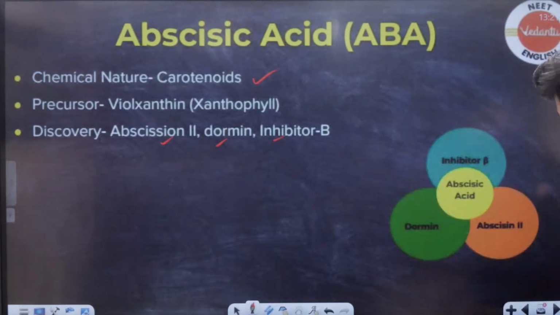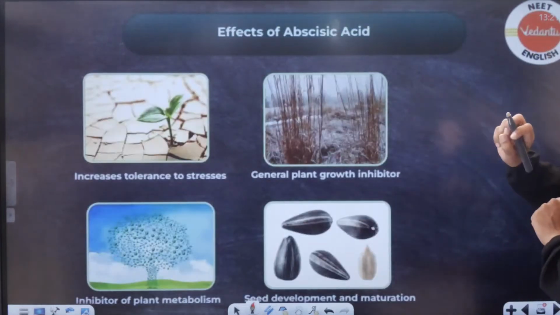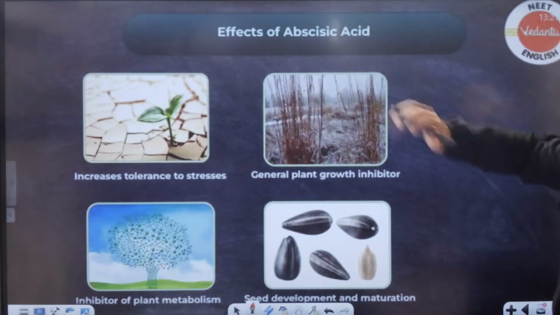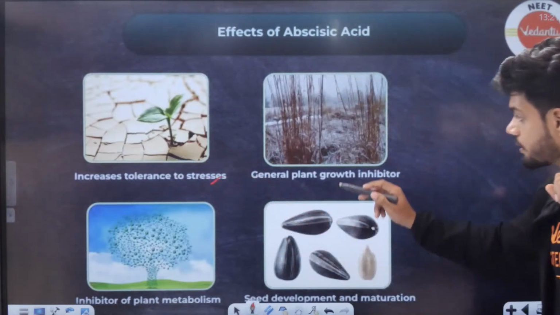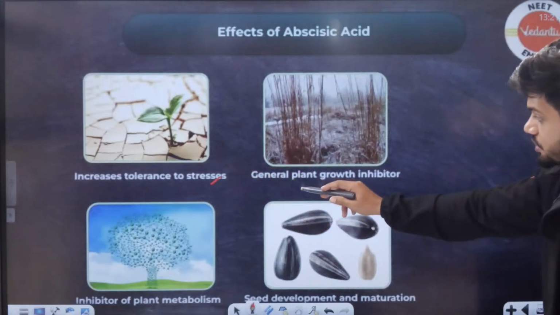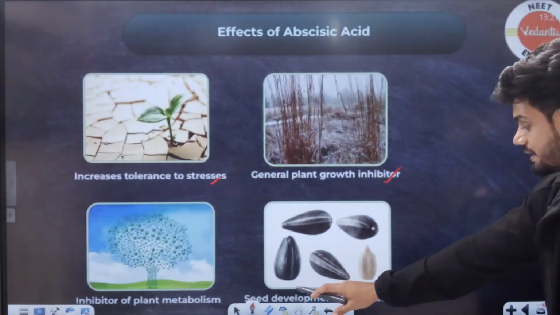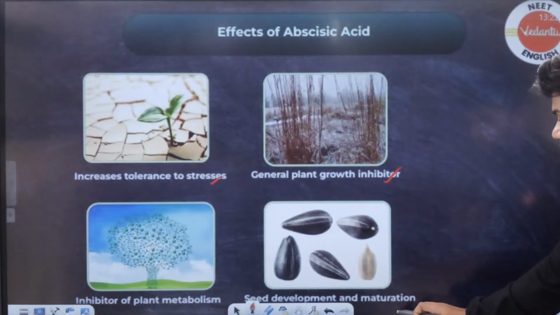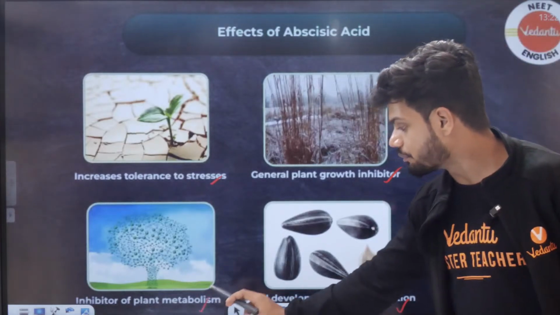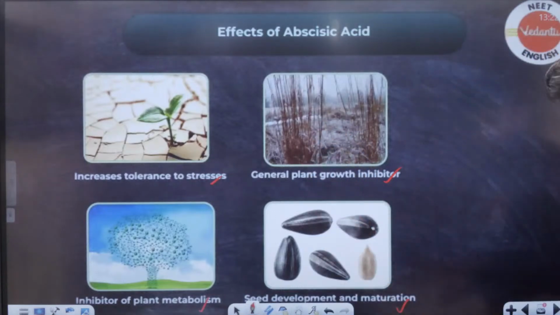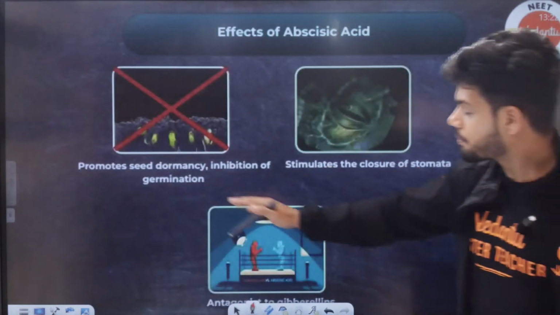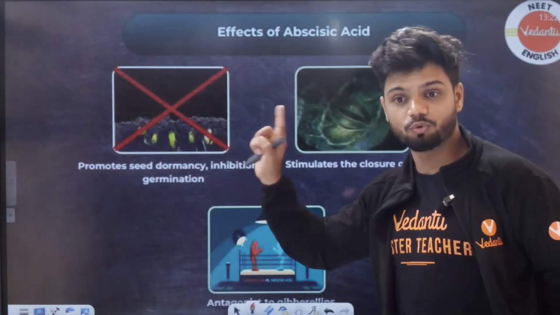3 different scientists. Now, function. Effect of abscisic acid: increases tolerance to stress. Also called the stress hormone. General plant growth inhibitor. It helps seed development and maturation. Inhibitor of plant metabolism. So basically it is like poison to the plant's growth. Okay. Promotes seed dormancy.